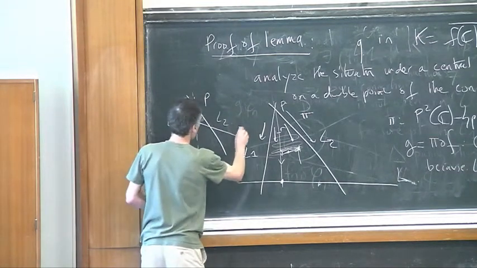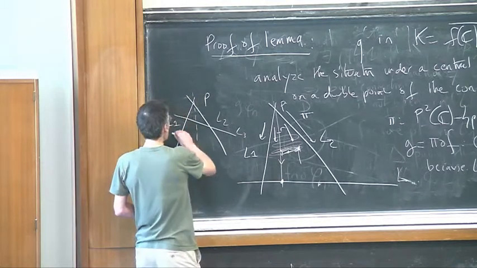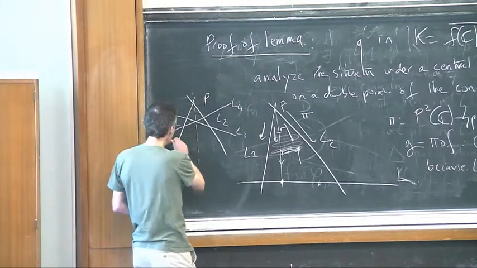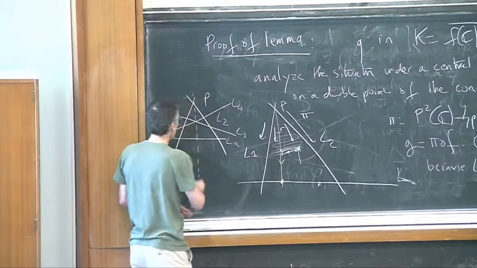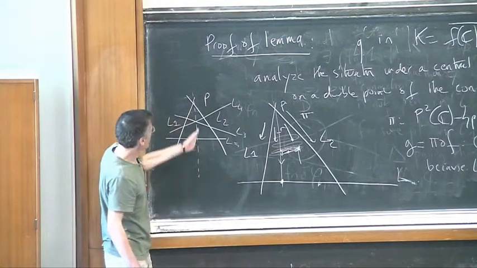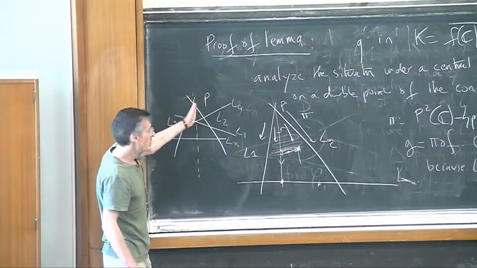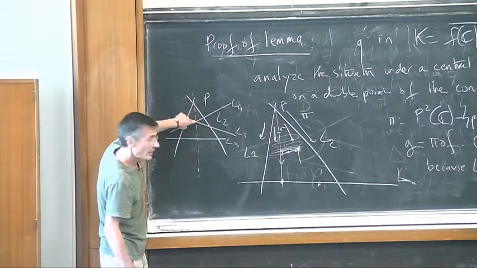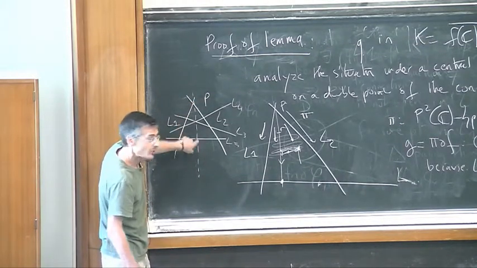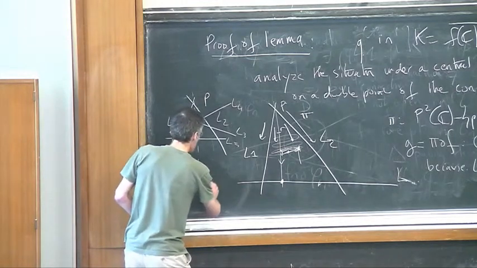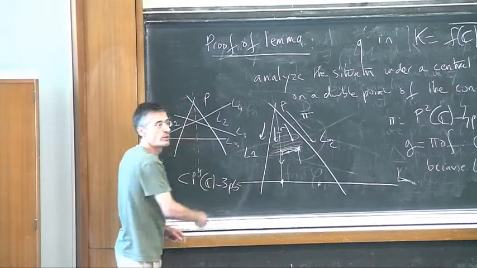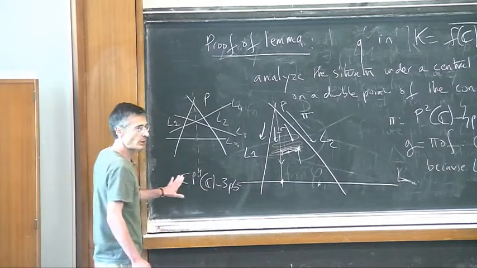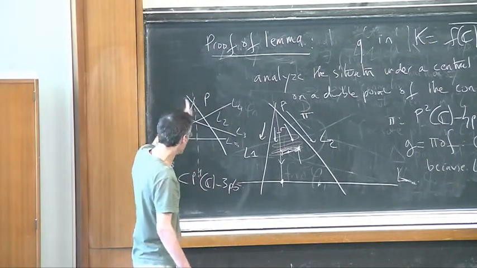So you have L3 here. You may have L4 like that with a double point here, but at least you have L5 here. So if it were sitting inside this line, it would be inside P1 of C minus this point, that point, and the third point here. So it should be sitting inside P1 of C minus 3 points. And this is forbidden by the Picard theorem. So we rely on the Picard theorem. So the projection cannot be constant.